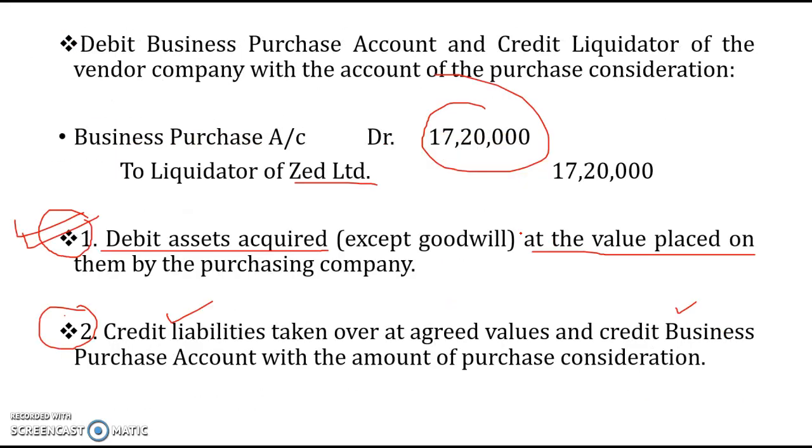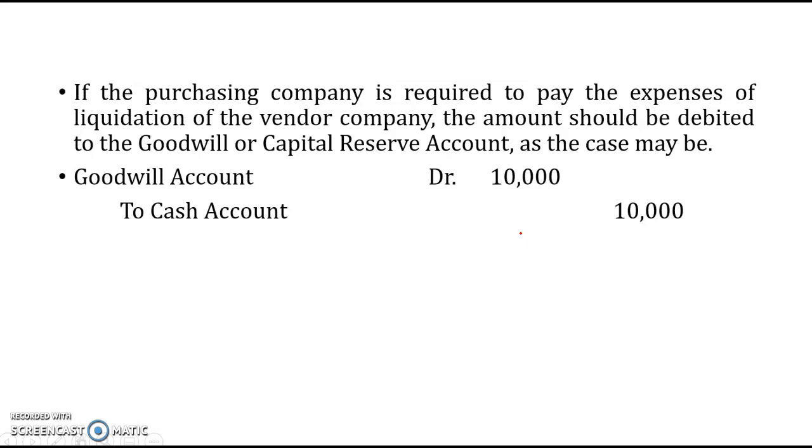This is the purchasing company. So with this, we come to the end of the journal entries that need to be passed in the books of the transfer company and the transferring company. That is all for this part. Thank you.